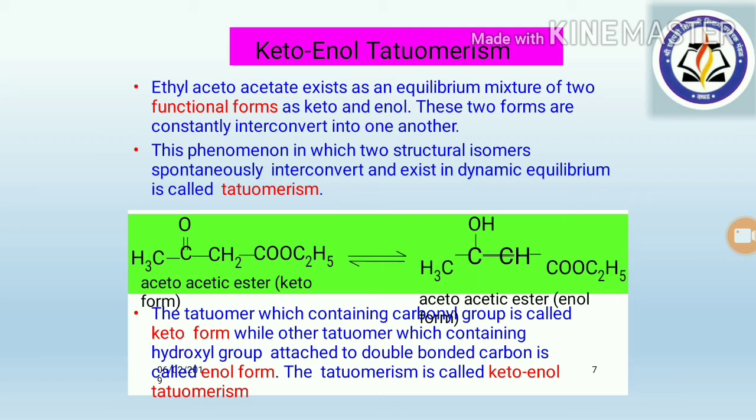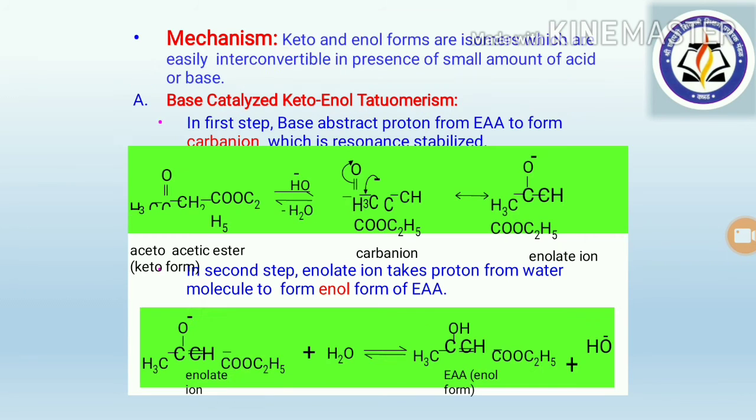For example, ethyl acetoacetate is in keto form as well as in enol form, which has been shown over here. The tautomer which contains the carbonyl group is called keto form, while the other tautomer which contains the hydroxyl group attached to a double bonded carbon atom is known as the enol form. This tautomerism is also called keto-enol tautomerism.